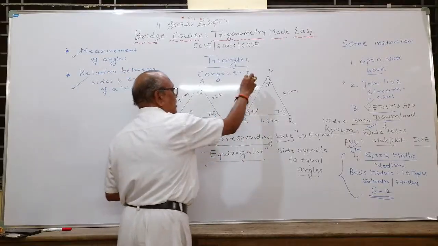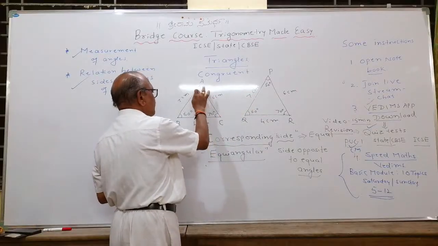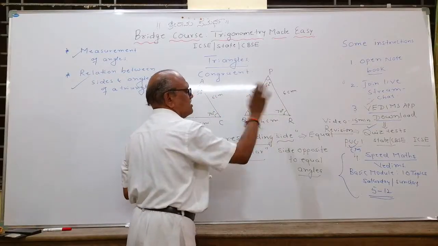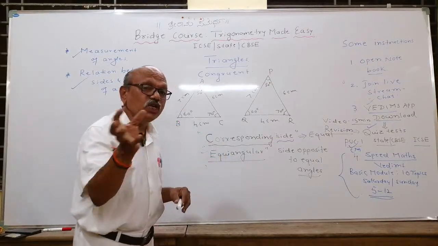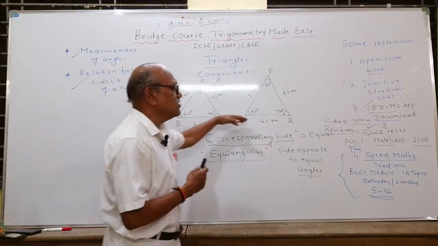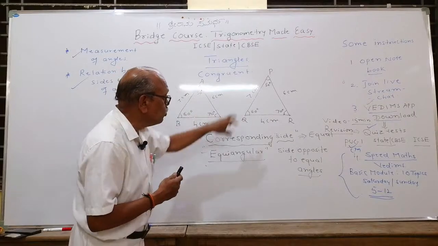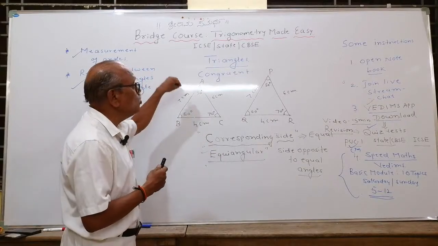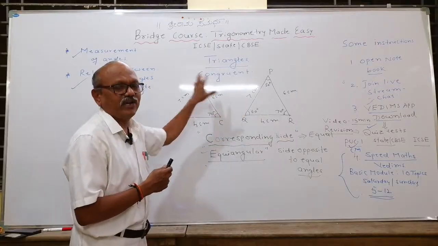Three angles here, three angles here. Let them be anywhere, they must be 50, 60, 70, 50, 60, 70. Such triangles are called equiangular triangles. Understand the concept of equiangular and corresponding side concept. I hope this concept is clear. And if these two conditions are satisfied, then you say that the two triangles are congruent.